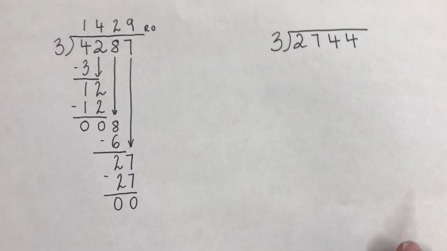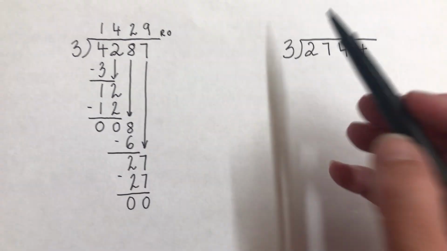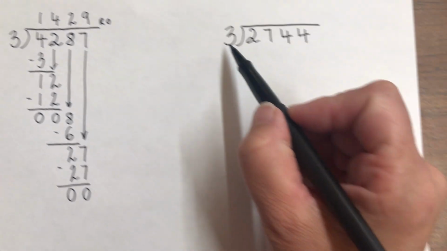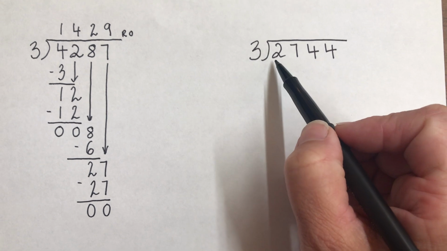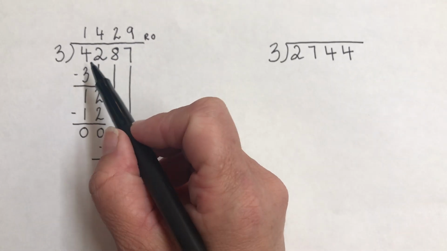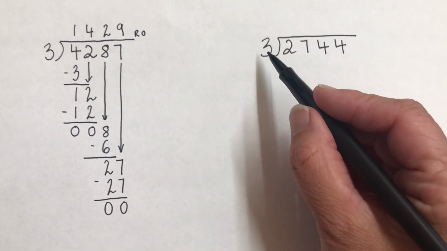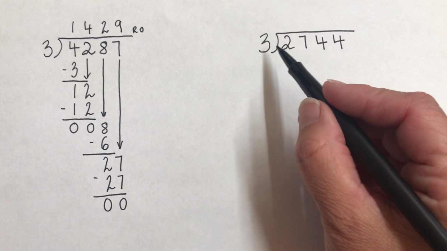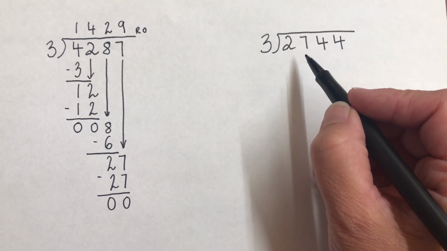Okay, let's look at this one. So this is another way that this could pan out. So we always ask ourselves first, how many times does 3 go into 2? Well, it doesn't fit into 2 because 2 is too small. It's smaller than 3. With this one, it did work because you can fit 3 into 4. So instead of asking how many times does 3 go into 2, we're going to do, well, how many times does 3 go into 27?